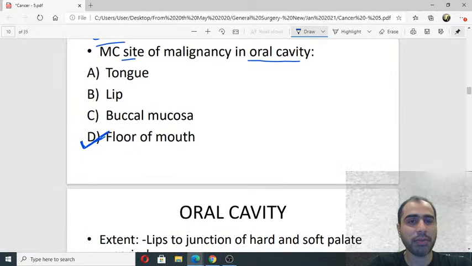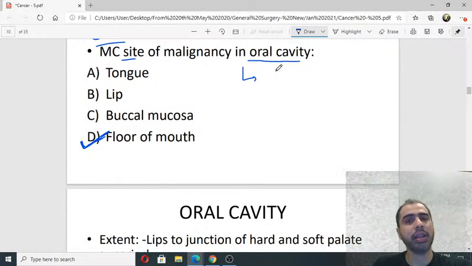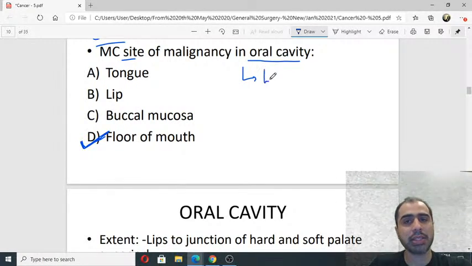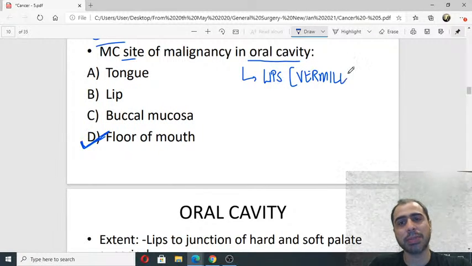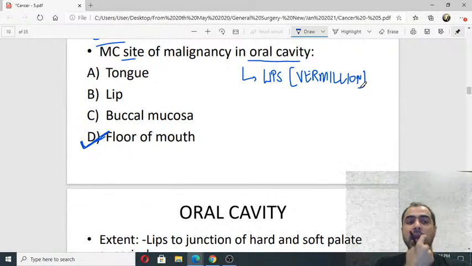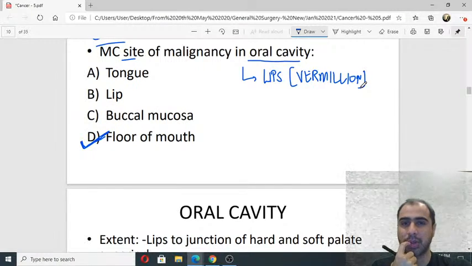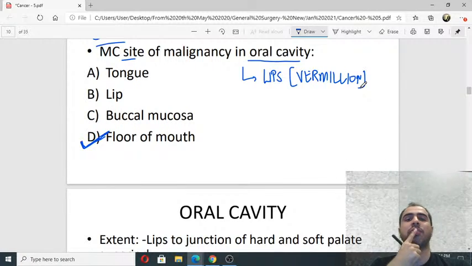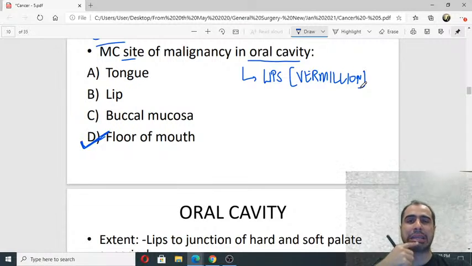So first things first, what is oral cavity? What do we label as oral cavity? We need to know the boundaries. Anteriorly, the boundary of the oral cavity is the outer border of the lips, which is also called the vermilion border. So please understand, lips are a part of the oral cavity. That is where the oral cavity starts. Then you have the lips, buccal mucosa, tongue, floor of mouth, gingivobuccal sulcus, gingiva, and hard palate.